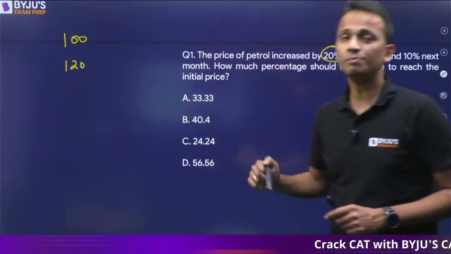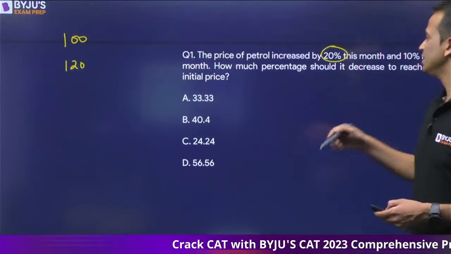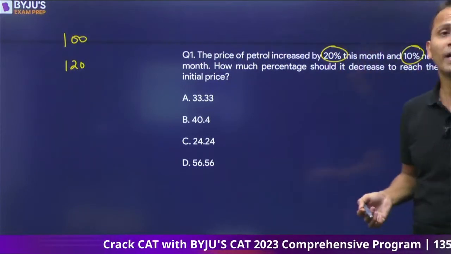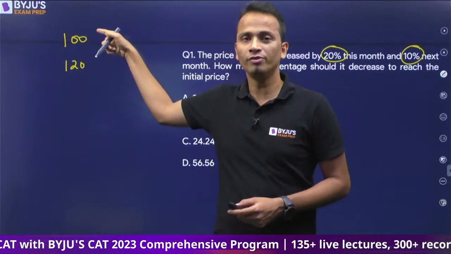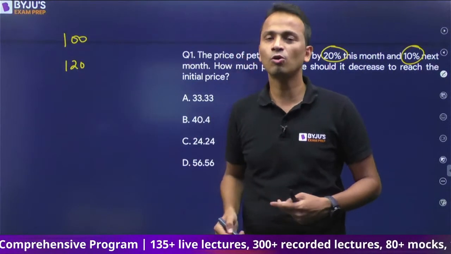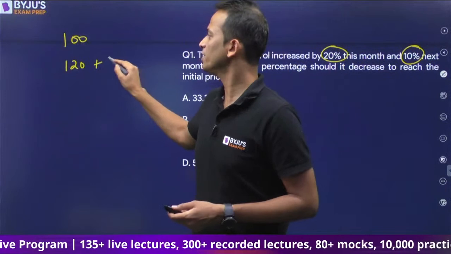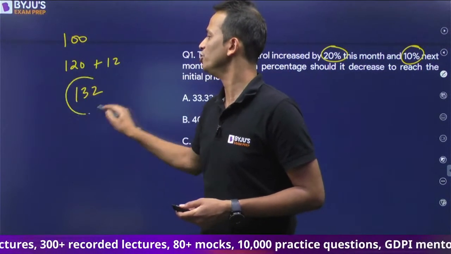All right, 20% of 100 is 20, so it will increase by a value of 20. And then in the next month, it increased by 10%. Now 10%, not of the original value obviously, but of the final value, so of this value. So iska 10% kitna hoga? 12. So it will further increase by 12 and now the final value will become 132.